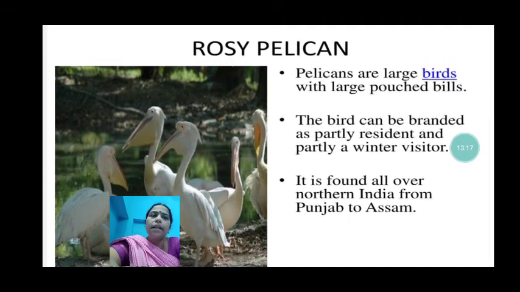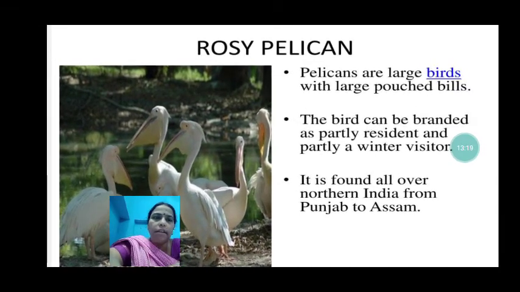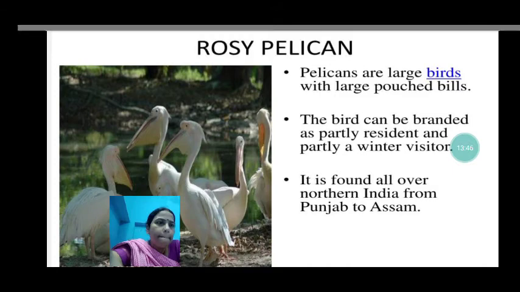Partly resident means they live over here, and some of them come to India. In winter they come over here, they stay, and then they can move from here. It is found all over northern India from Punjab to Assam, the northern part of India.